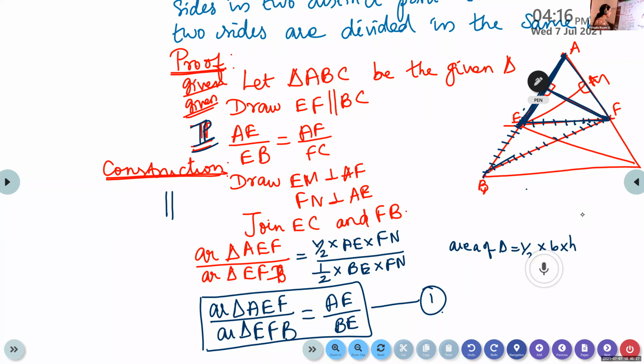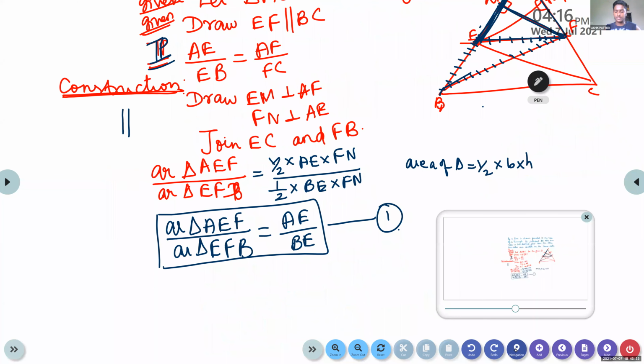So up to equation 1. Is it okay up to this? Yes, ma'am. Now listen, children. Now only one altitude we considered, isn't it? Now we considered only one altitude. Now listen. We are going to consider the next altitude.